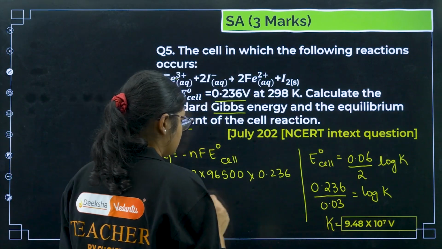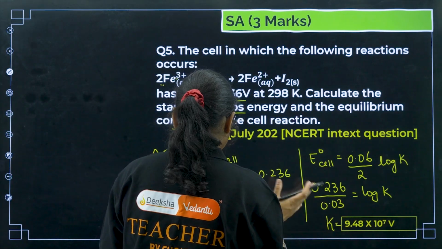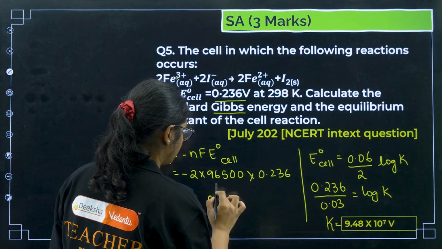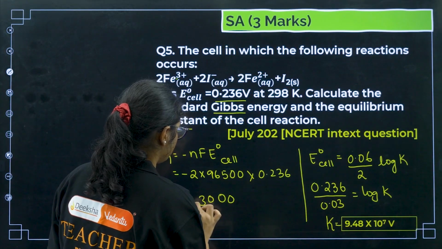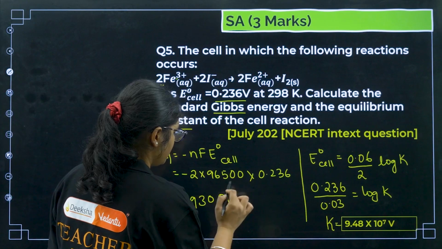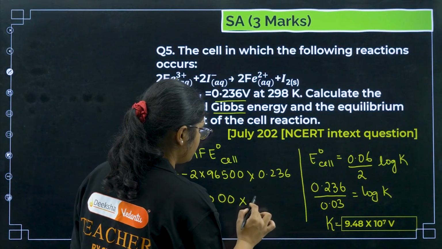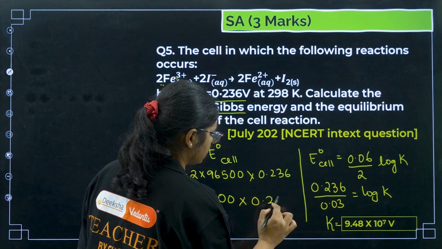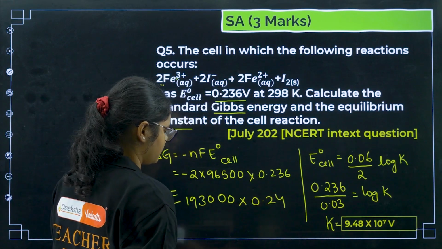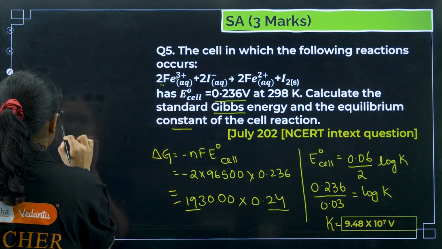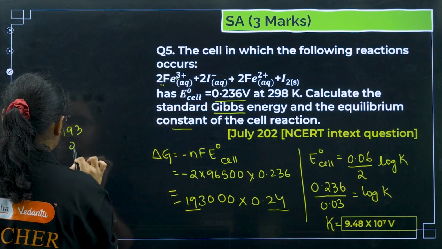Now this one we can multiply here. Just roughly I am doing it: 2 5s are 10, 2 6s are 12 plus 1 is 13, 2 9s are 18 plus 1 is 19. We'll get minus 193 into 0.236, I'll just write it as 0.24. Now if I multiply 193 and 0.24, first 193 into 24.